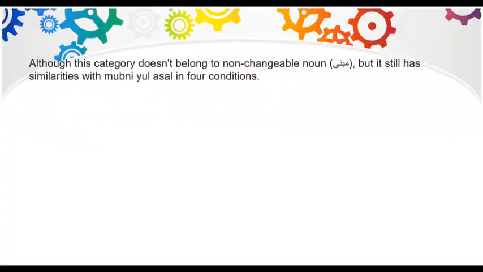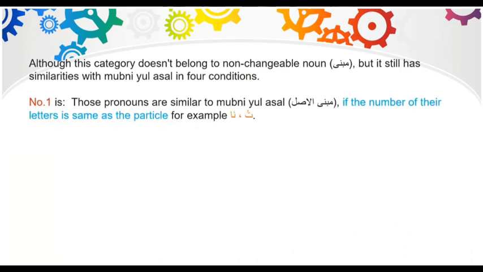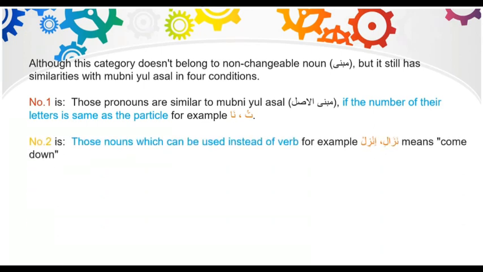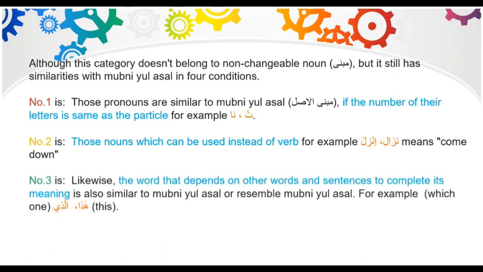Although this category doesn't belong to non-changeable noun mabni, it still has similarities with mabniul asl in 4 conditions. Number 1, those pronouns are similar to mabniul asl if the number of their letters is same as the particle. For example, ta, na. Number 2, those nouns which can be used instead of verb. For example, nazali, inzil, means come down.